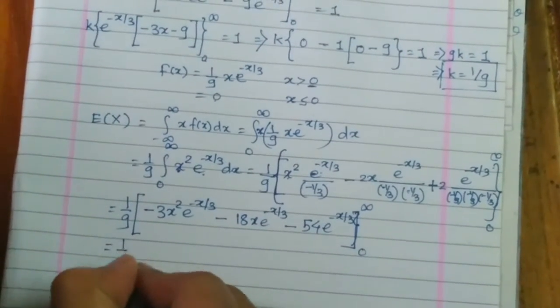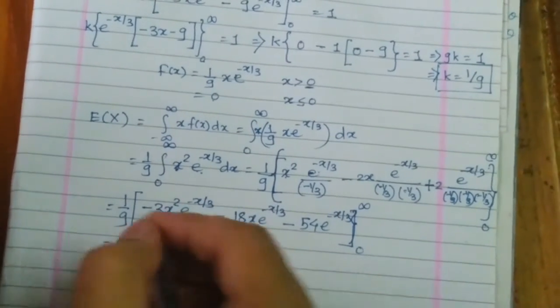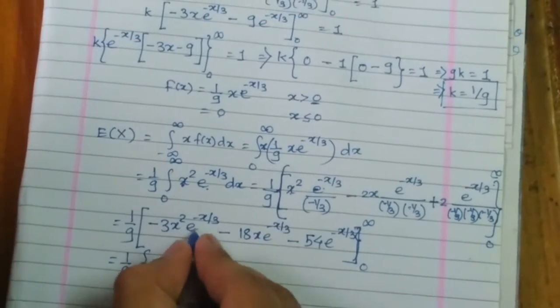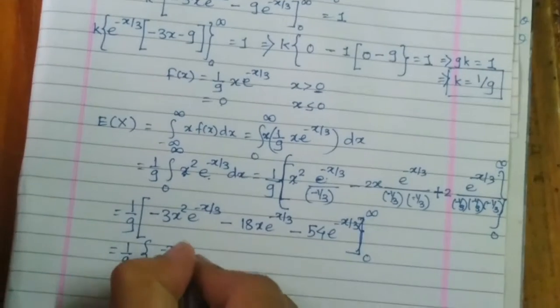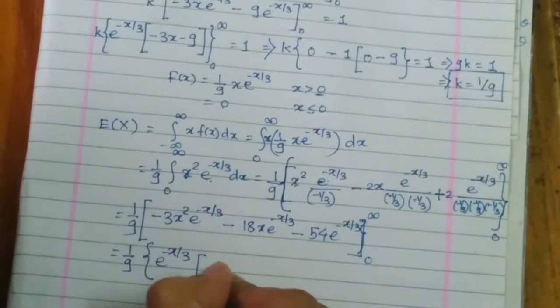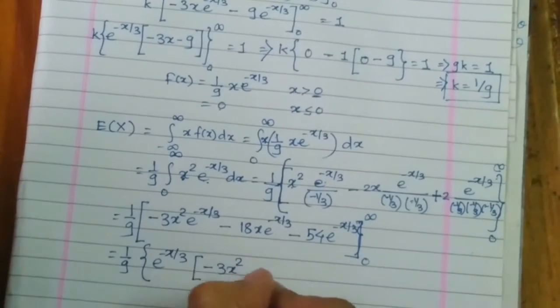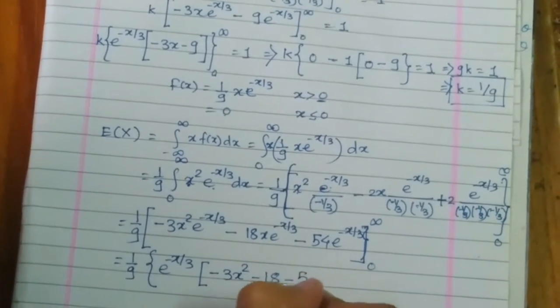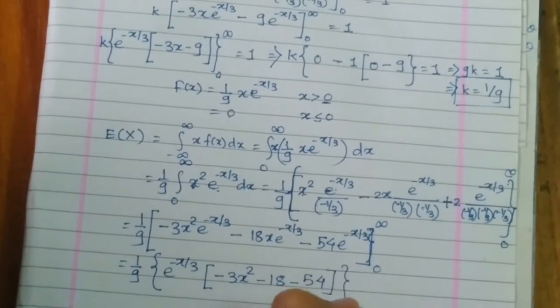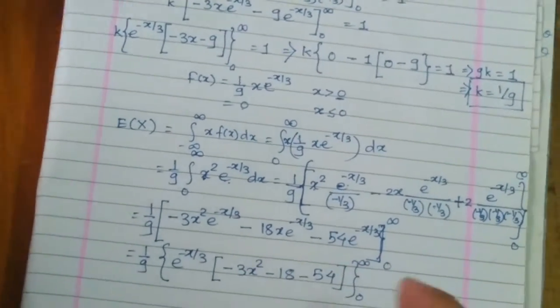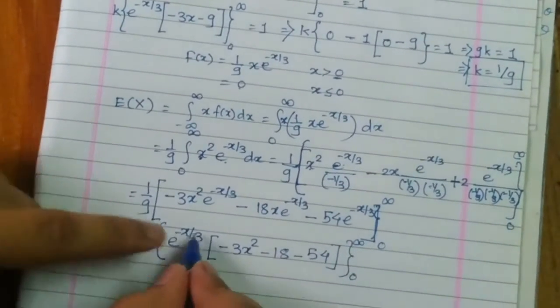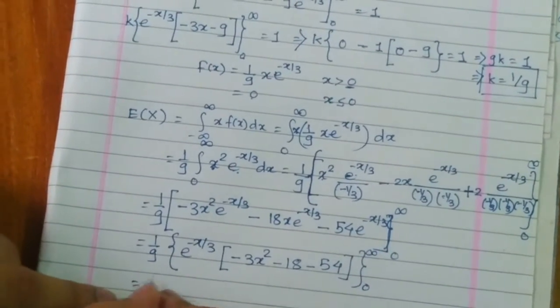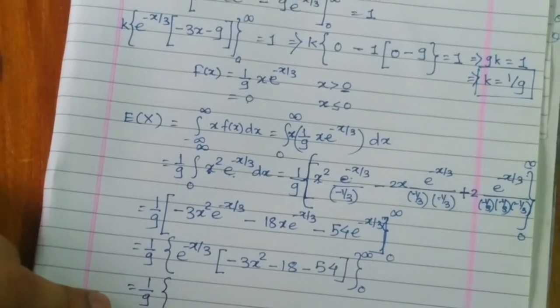So now this is 1 by 9 into bracket. We can take e raised to minus x by 3 common from all. Inside the bracket, minus 3x square minus 18x minus 54, with limits from 0 to infinity. Again, for the upper limit infinity, this term is going to be 0. So this is 1 by 9.